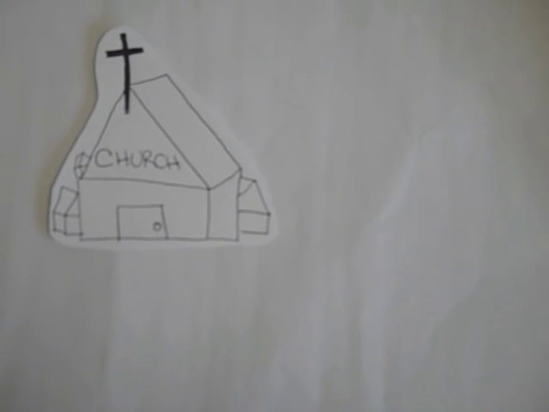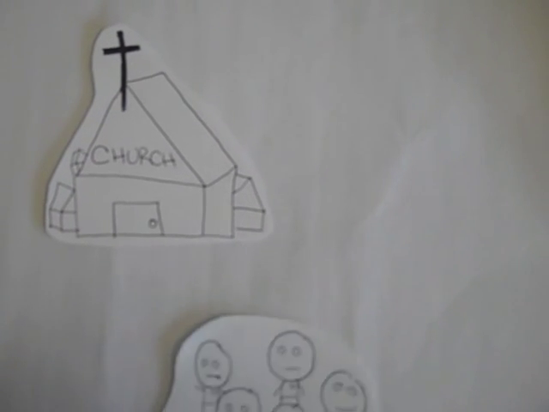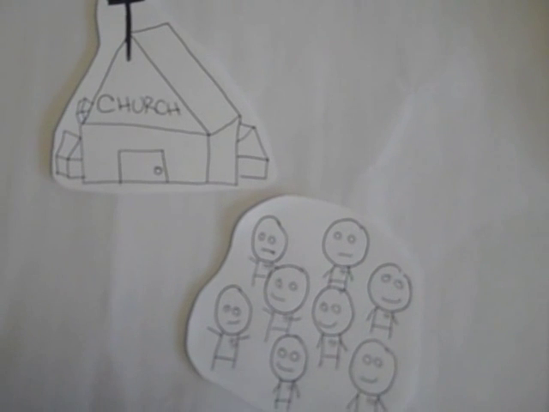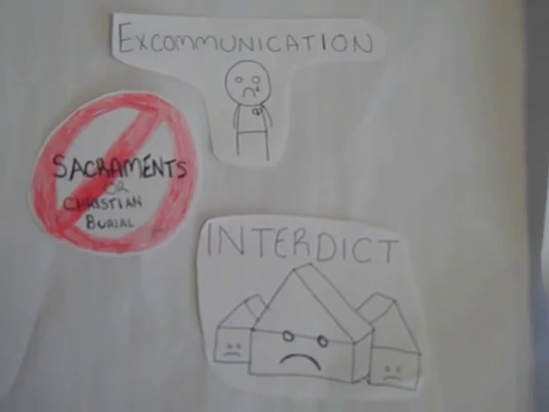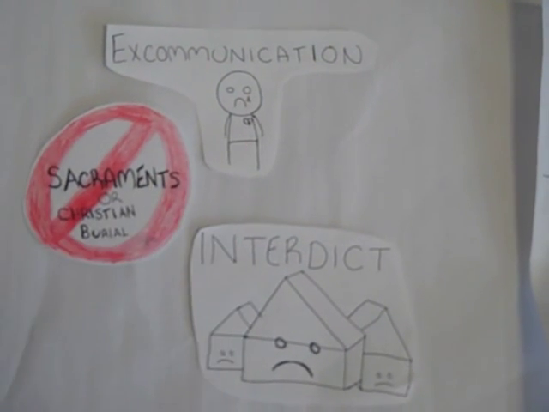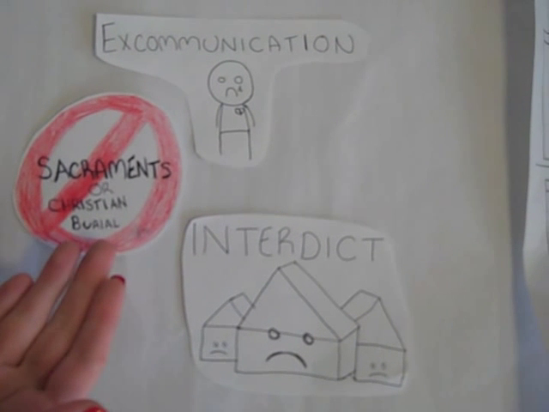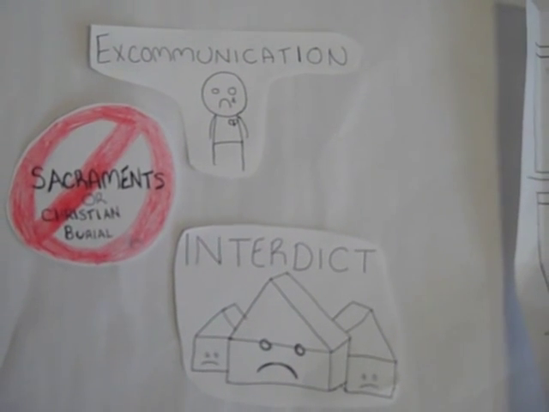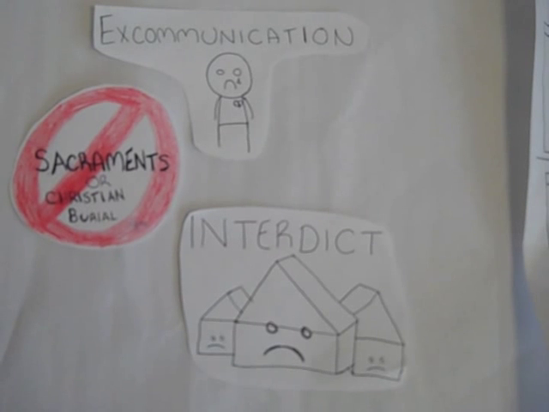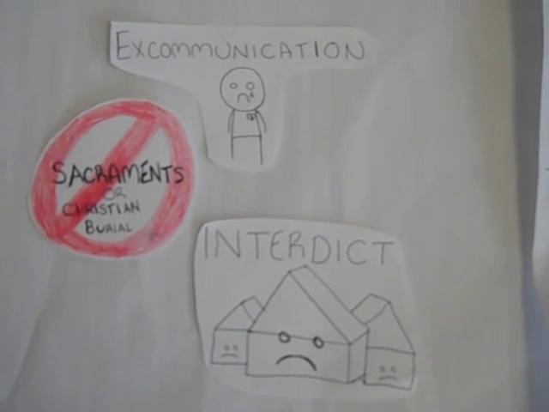The church was the largest building in a village and was a social center as well as a place of worship. The Pope had authority over all secular rulers. This is called papal supremacy. Excommunication was the most severe punishment. It meant a person can't receive sacraments or a Christian burial. Interdict was when an entire town, region, or kingdom was excommunicated.